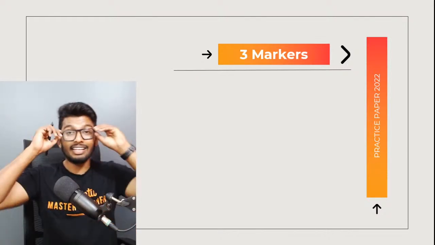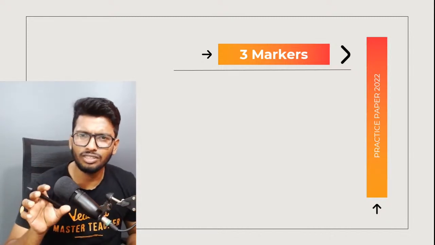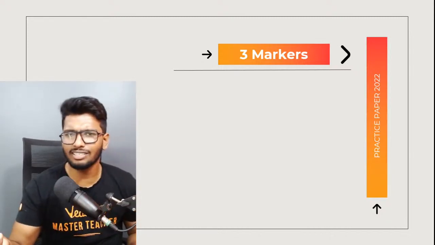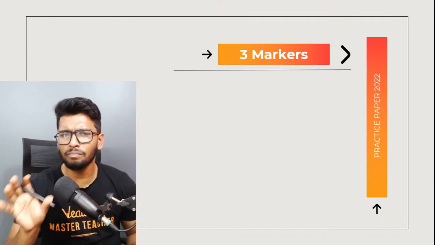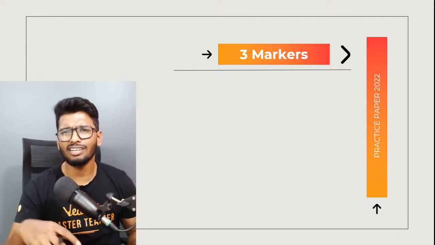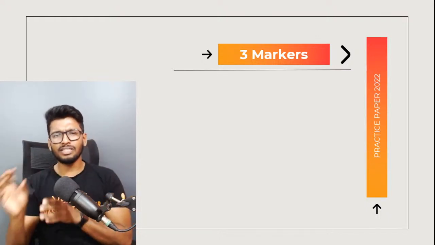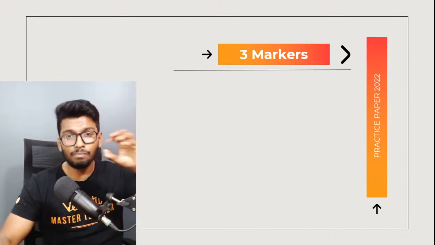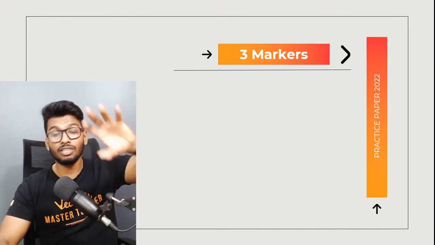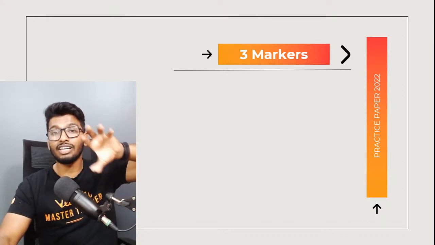All right, 3 markers, again, same deal. You'll have a mix of both magnetic effects as well as electricity. Try your best to be as detailed, as precise as possible. But again, you don't have to write the entire story. Keep it short, keep it simple, because at the end of the day, it's not an English paper, it's a physics paper. So keep all the relevant terms in the answers that you give. But more importantly, make sure you stick to the point.